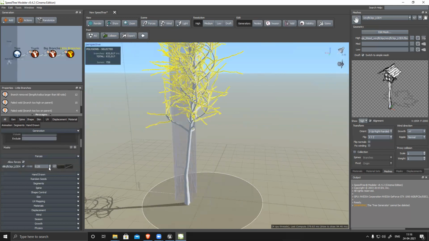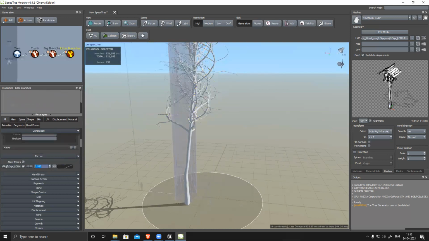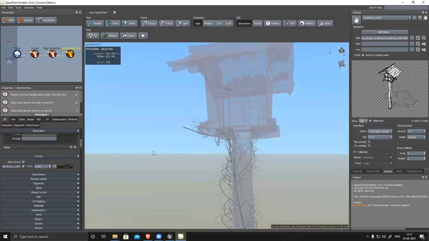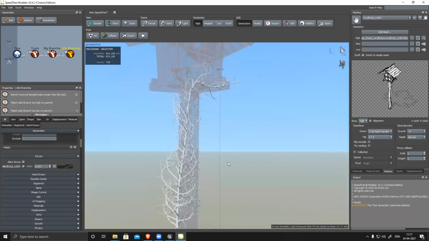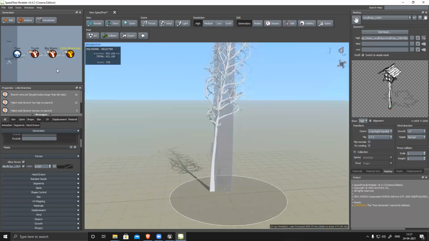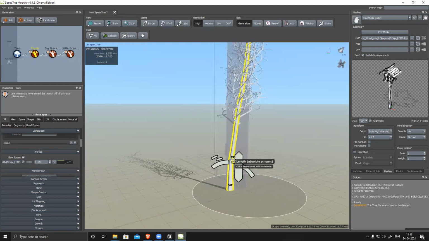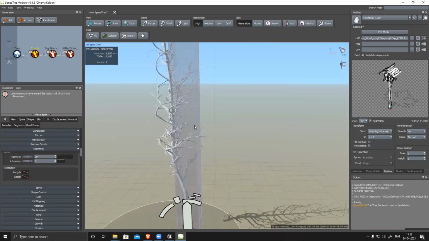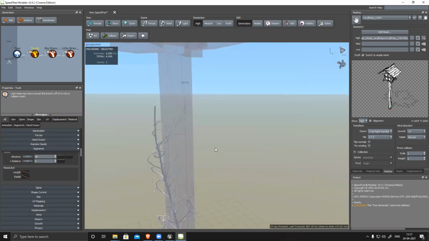Force. This force also. You can see it wraps around this surface.